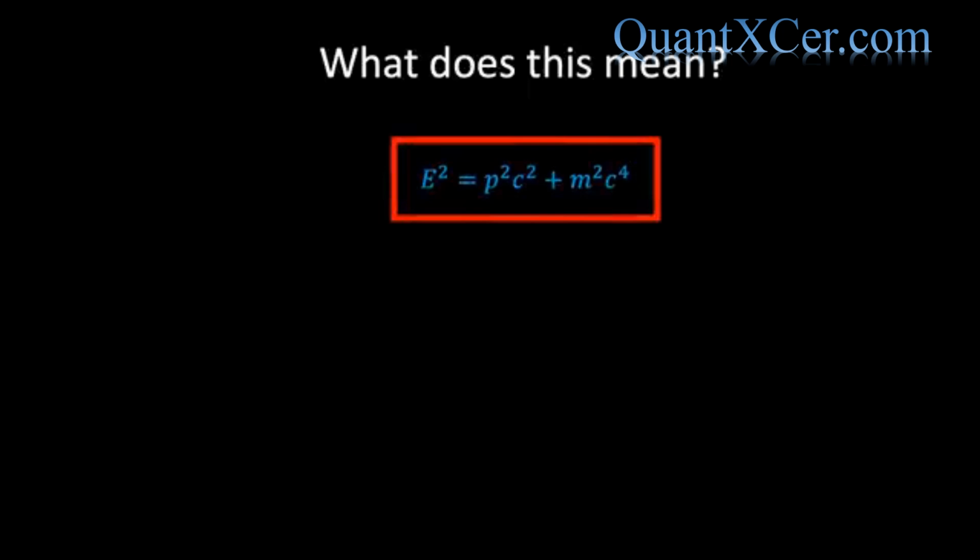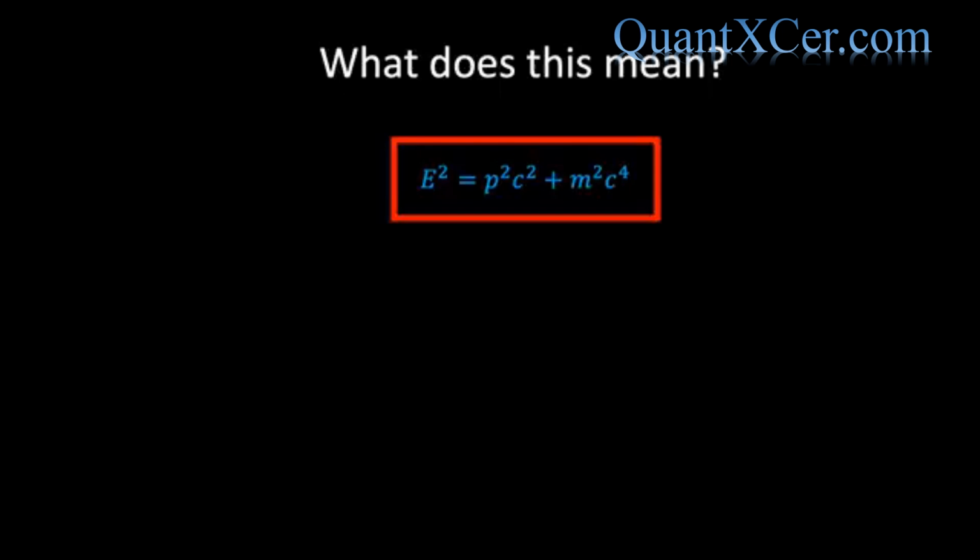To end, I would like to make one final observation regarding the energy-momentum relation. This equation lies at the heart of modern particle physics, and it's interesting to understand why. As I'm sure you've heard before, both the energy and momentum of an isolated physical system are conserved, which is simply another way of saying that the total energy and the total momentum of an isolated system do not change with time. And this is true from every observer's point of view.